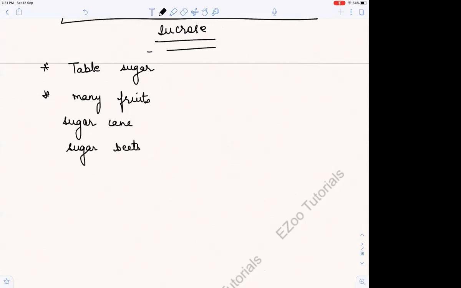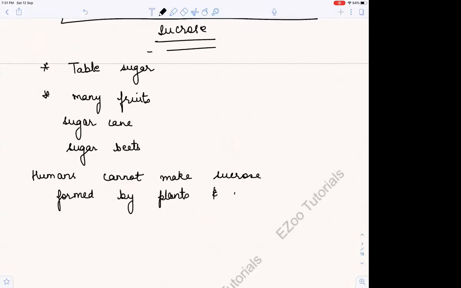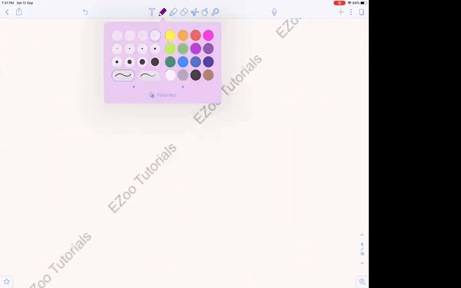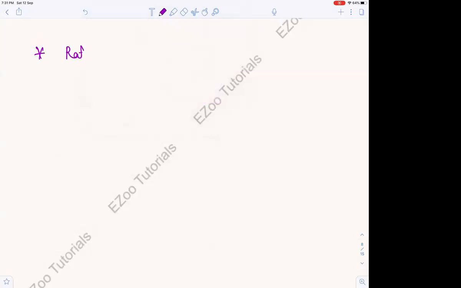And also one important thing, humans cannot make sucrose. It is formed by plants and not by animals, right? So one important interesting thing, and there is one more thing that you should know. This is a word you might encounter, and you might say that, oh, ma'am did not tell. What is it? Raffinose. What is raffinose?